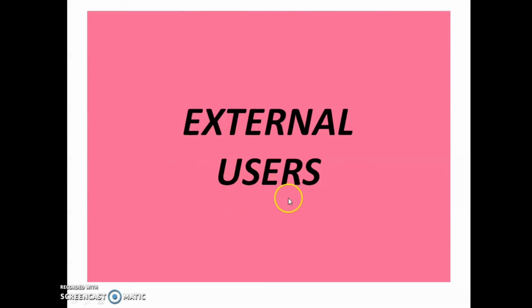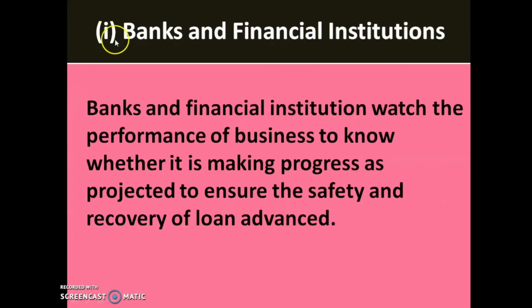Next are the external users. The first external user is the bank and financial institution. Usually banks and financial institutions like Muthoot Finance, Manappuram Finance, and we have our own chit fund, Gokulam Finance, grant loans to businesses, but they cannot give the loan just simply.